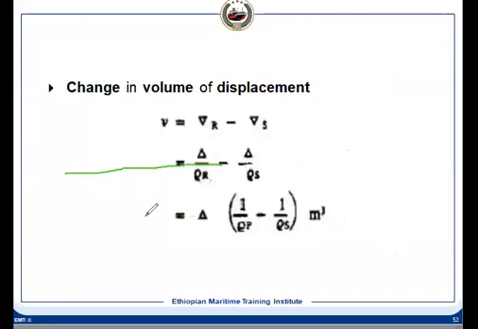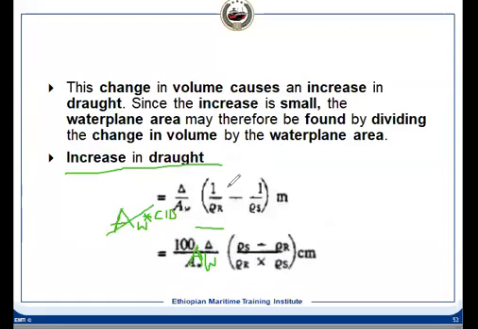It means here we can write AW multiplied by the change in draft. So the change in draft in terms of delta, AW and rho, we can calculate. That's what is done here. Exactly the same thing is done here. So this is delta divided by AW multiplied by this.